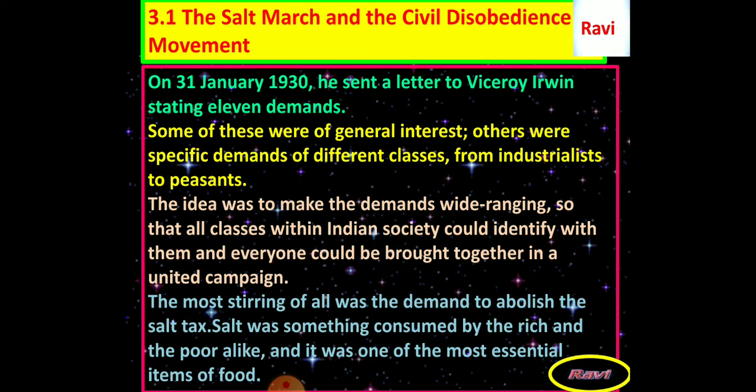The main aim of Mahatma Gandhi was to bring unity among the Indians. That is why he made 11 demands from the different sections of the people in society. The most stirring of all was the demand to abolish the salt tax. Salt was something consumed by the rich and the poor alike, and it was one of the most essential items of the food. In 1930, what happened?